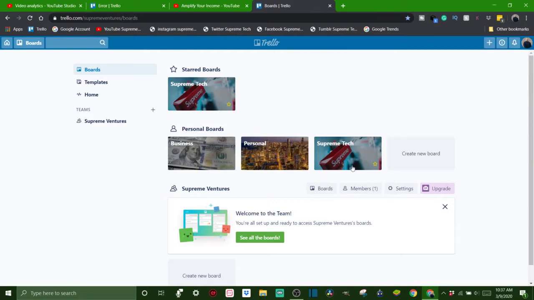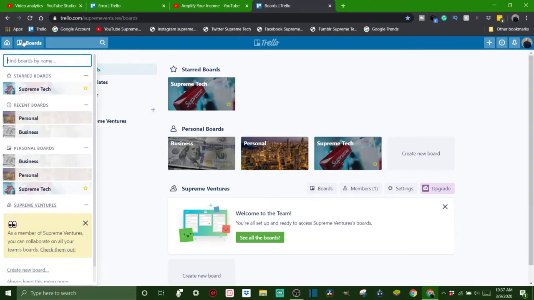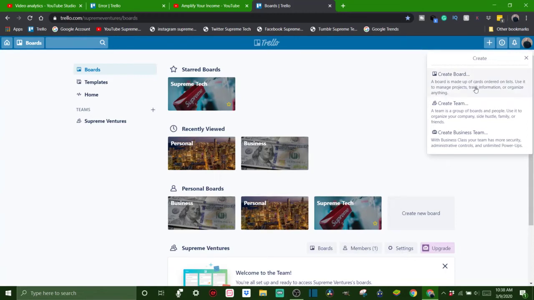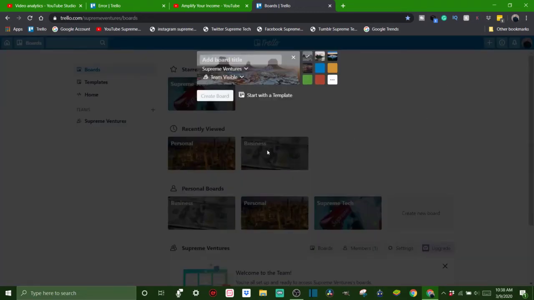Now you can see your boards here, or you can always come and click up here and it'll bring up all your boards. Or you can always click home. This is the home screen here. Now, to create a board, you can click this plus button right here. Create a board, create a team, or create a business team. We're not going to get into the teams right now. I'm just going to show you how to do the board for now.